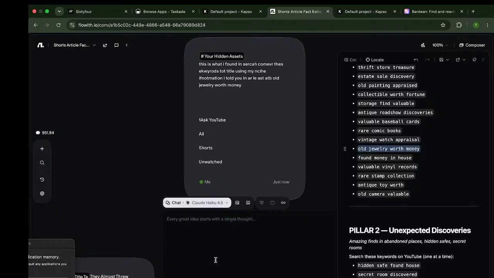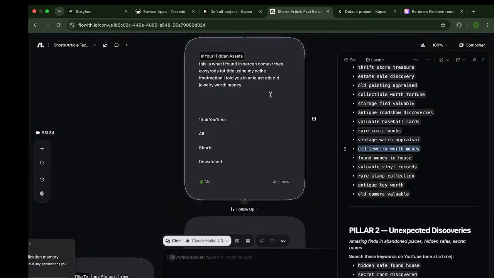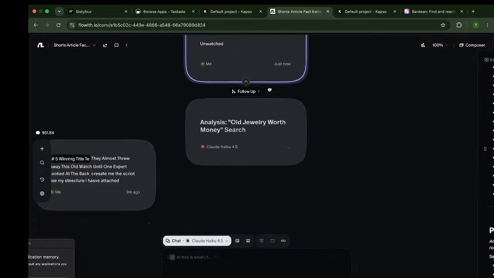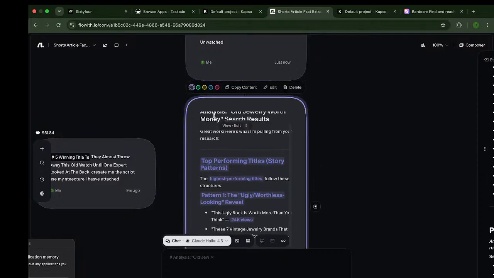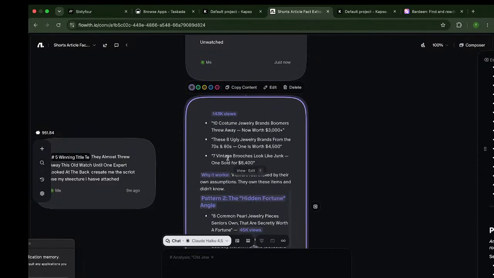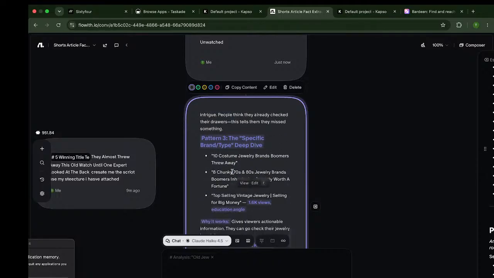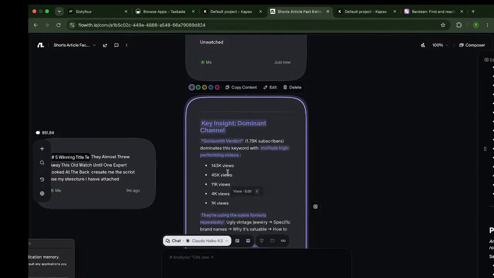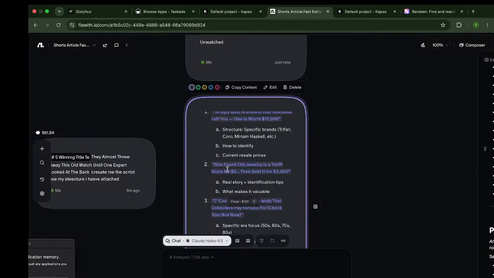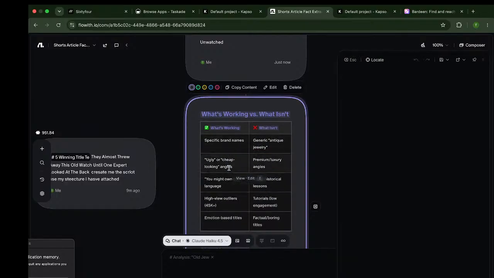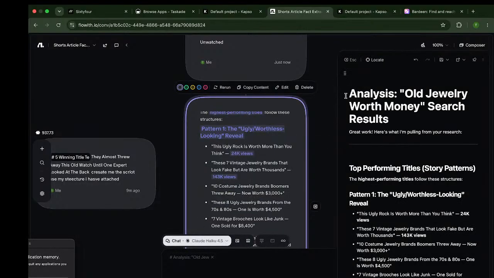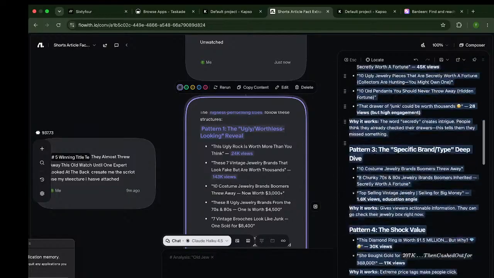All right, so what we're now gonna do is basically it's gonna scan it and get everything running. So you see right here, it's analyzing these keywords and all this data we just brought it. So what it's gonna basically do now is convert this over. So we click here, we could say the analyst right here, so old jewelry worth search. So we just type that keyword in.